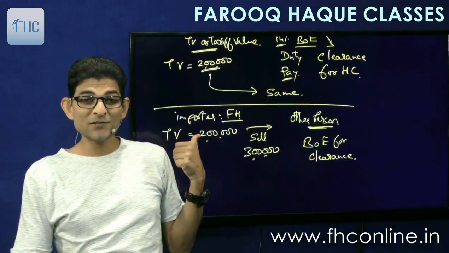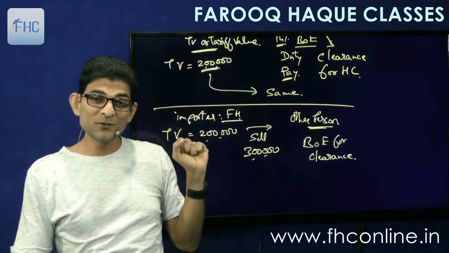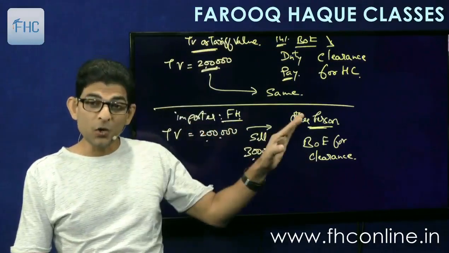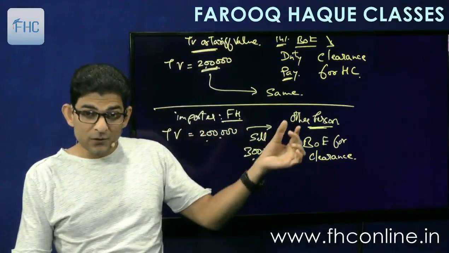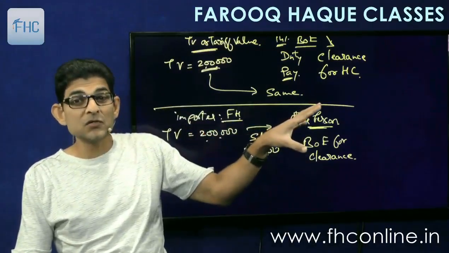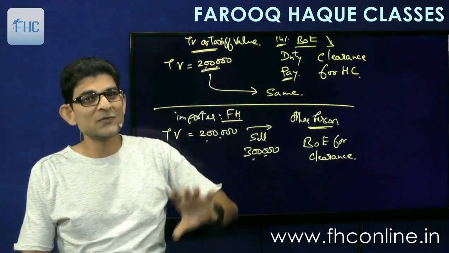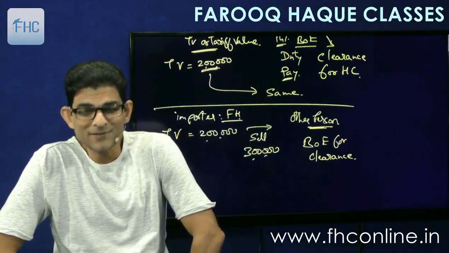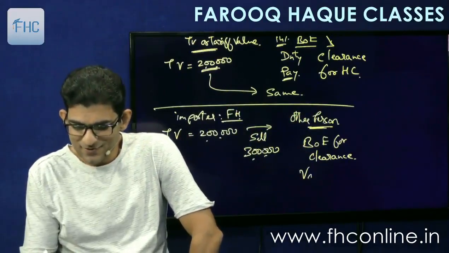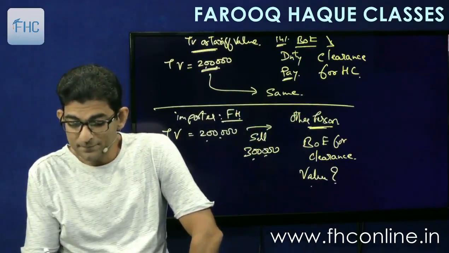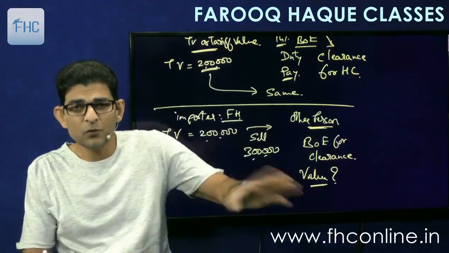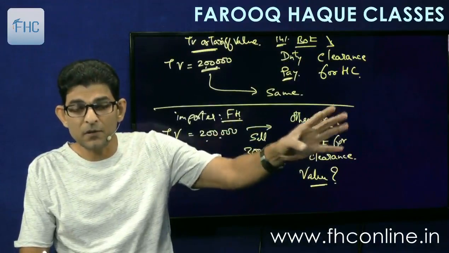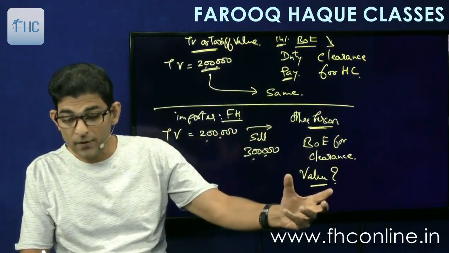My original transaction value at which I have imported the goods, the invoice at which I imported the goods at 2 lakhs, or this 3 lakhs at which he has purchased the goods, what will be taken as the value? That is the question, right? What will be the value for him? Of course, the rate of duty will be the rate prevailing when he files his bill of entry. That is simple. But what will be the value for him?